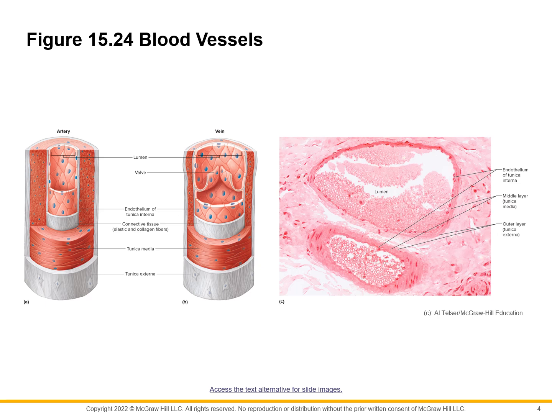So the tunica interna is almost similar in both arteries and veins. Both of them are lined by simple squamous epithelium. But the difference, as we can see here, is that in the veins we have what are called valves. These valves are found mainly in the lower limb veins because the blood flow goes from the lower limbs towards the heart against gravity, and there is no pump that ejects this blood towards the heart.